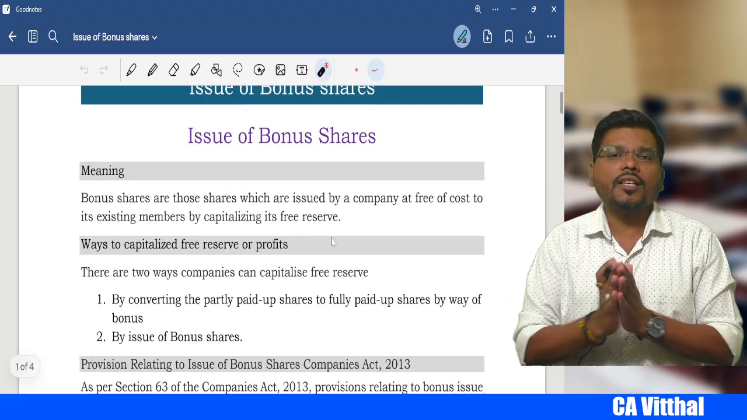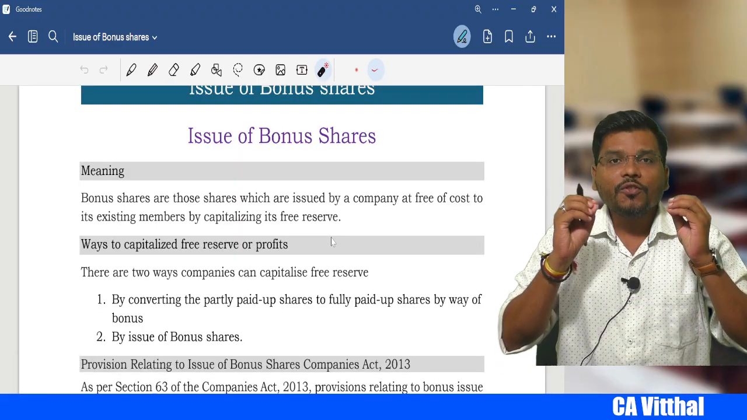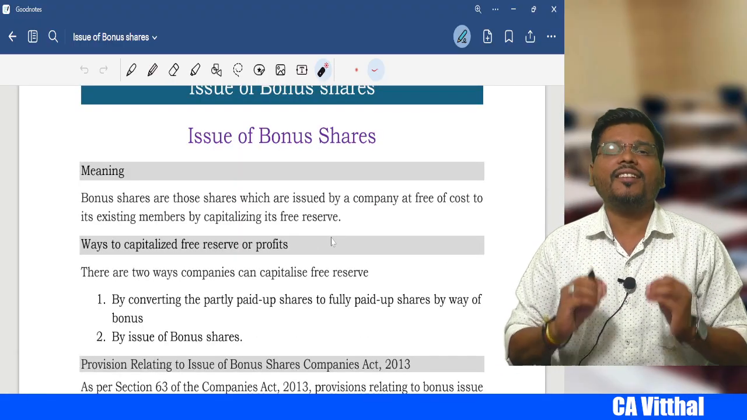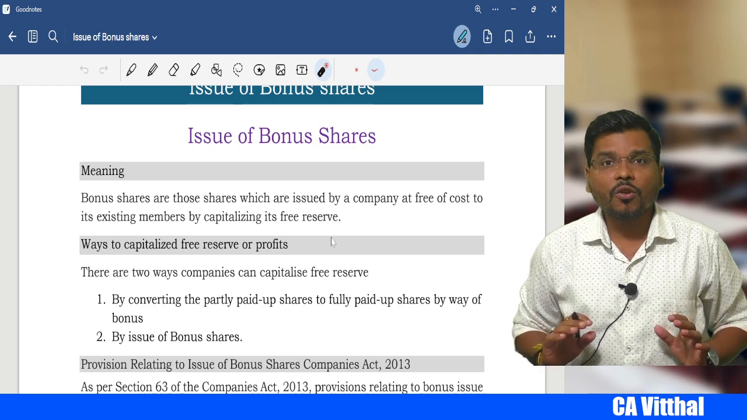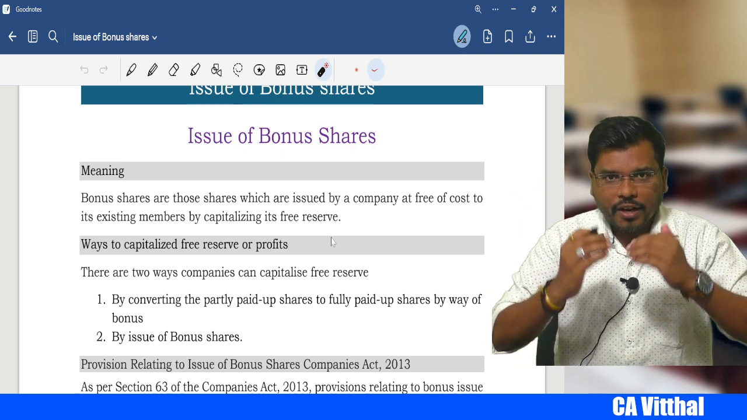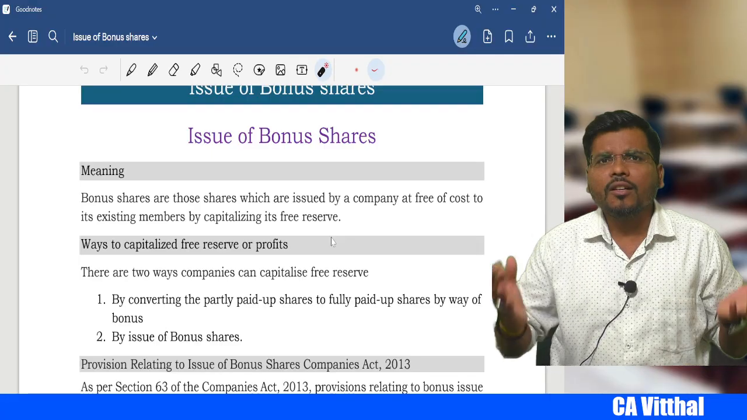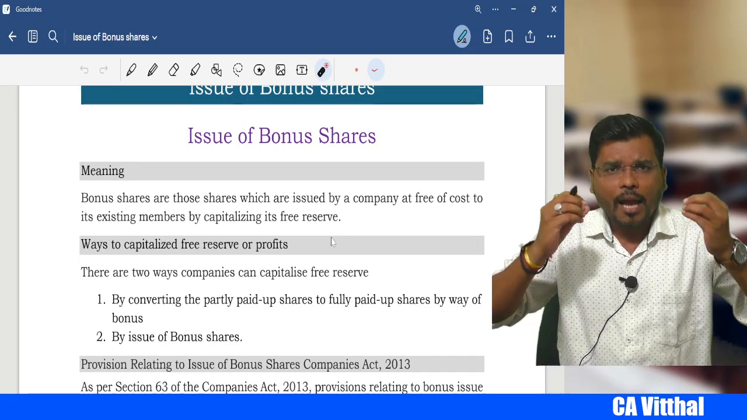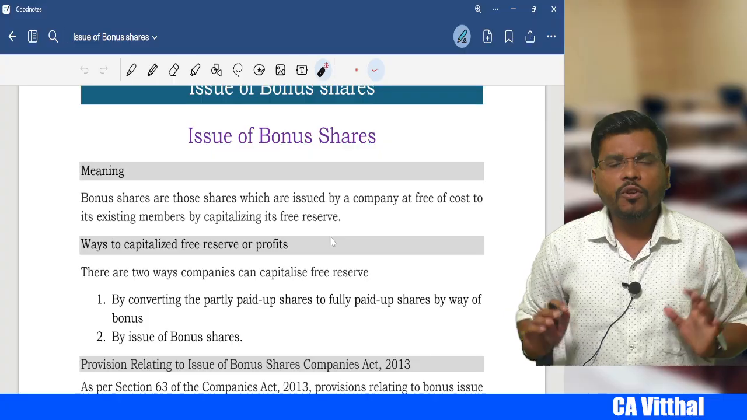What is bonus shares, sir? Bonus shares are free shares issued by the company to its existing shareholders by capitalizing its free reserve, right? So whenever the company has huge reserves, at that time they capitalize the reserve by way of bonus.